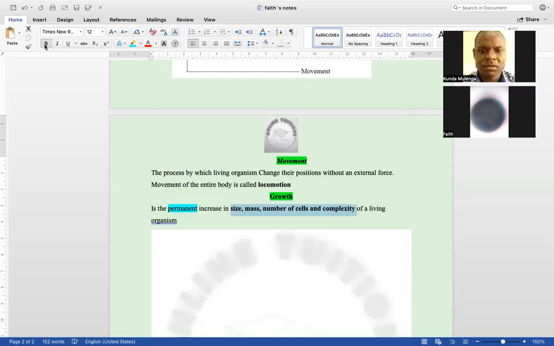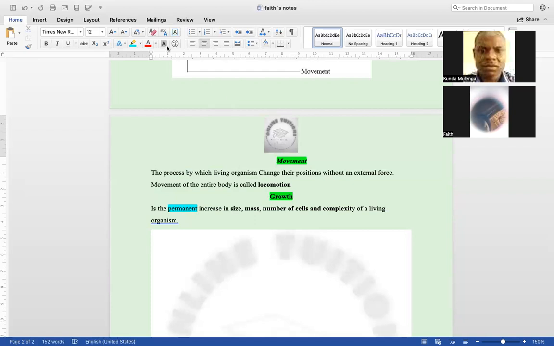It's understood one can have the loss of mass, number of cells, complexity, as well as size of the body. But for as long as you are living a healthy life, that's why when kids are born, they are taken to antenatal so that they are monitored how they are growing, how certain processes are changing in their bodies. So that is the second characteristic we are calling growth.